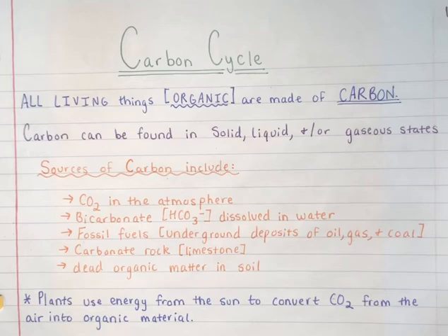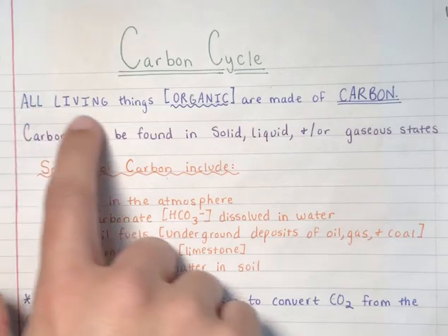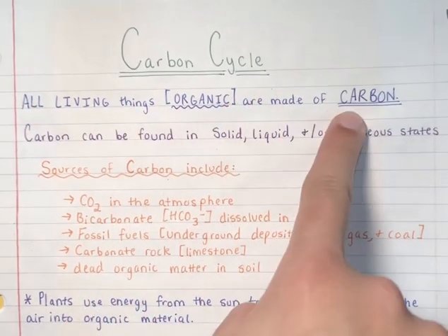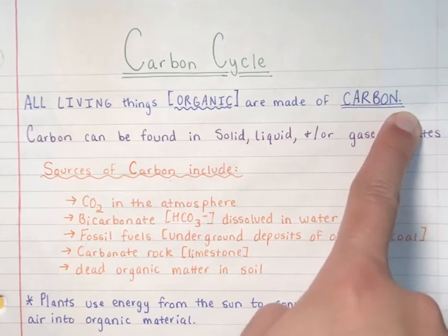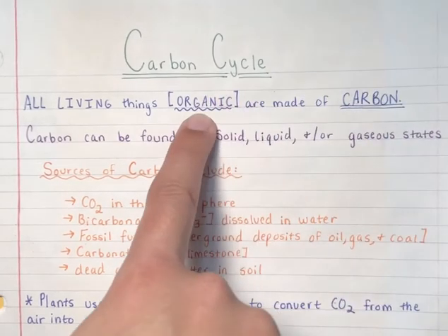To wrap up Unit 5A talking about water and carbon movement, we need to end with the carbon cycle. Before we went on break, we did carbon on the move together in class. We filled out the diagram, and now we are going to go over the notes. So, all living things are made of carbon.